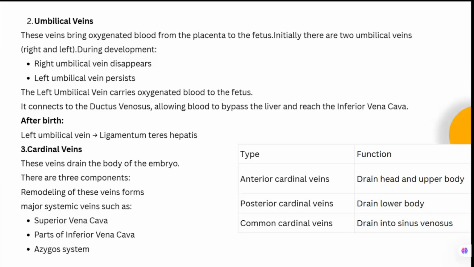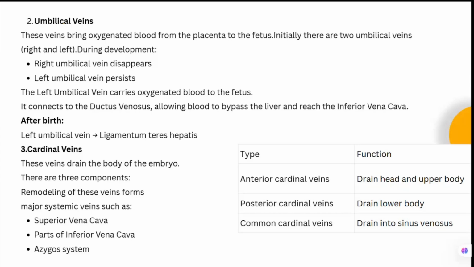The left umbilical vein carries the oxygenated blood to the fetus. It connects to the ductus venosus, allowing the blood to bypass the liver and reach the IVC. So this left umbilical vein will carry the blood from the placenta. It will bypass the liver through the ductus venosus. This is the one shunt which we have seen. This shunt, the ductus venosus, will bypass the blood and drain to the IVC. After birth, what happens?